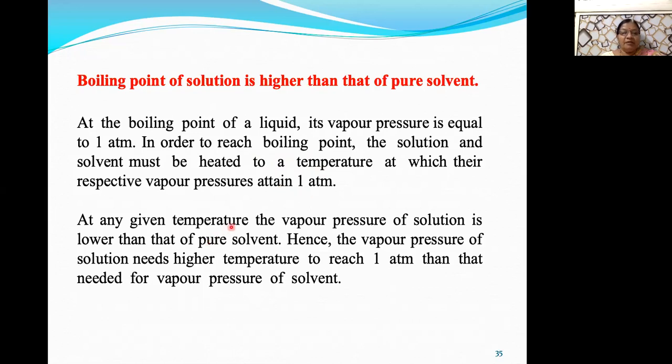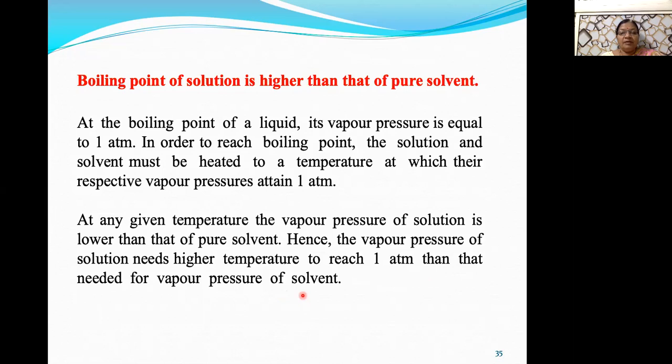At any given temperature, the vapor pressure of solution is lower than that of pure solvent. That you know very well. Hence, the vapor pressure of solution needs a higher temperature to reach 1 atmospheric pressure than is needed for the vapor pressure of solvent. Do you understand the reason?